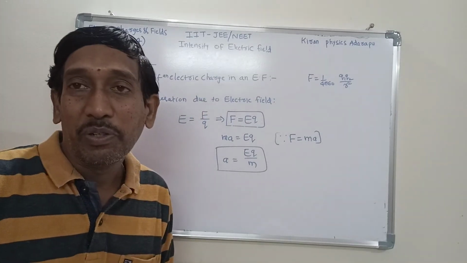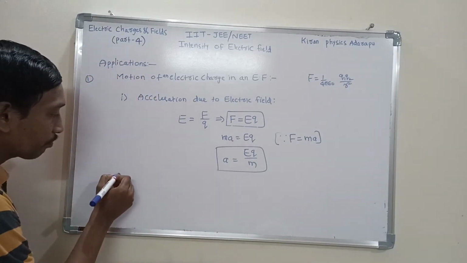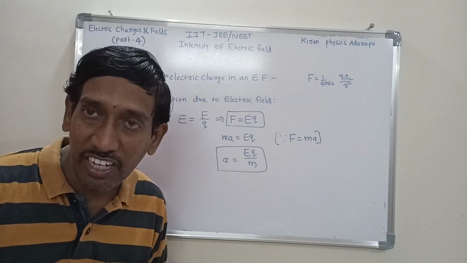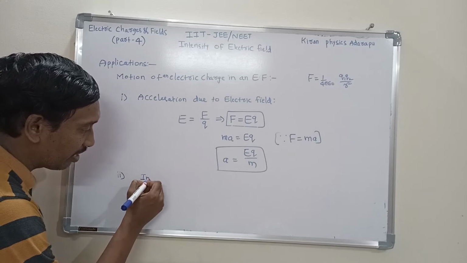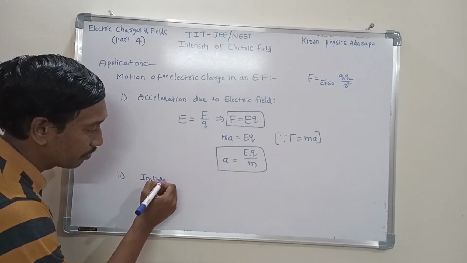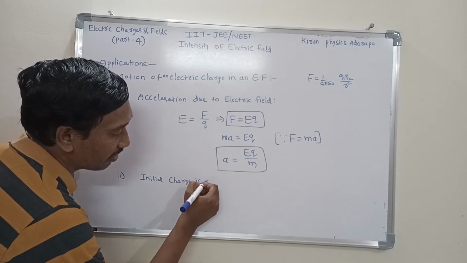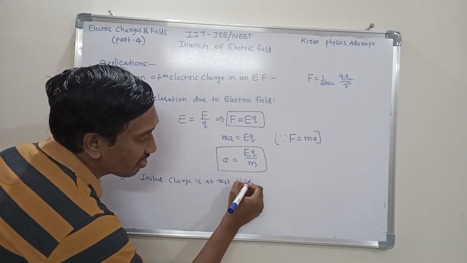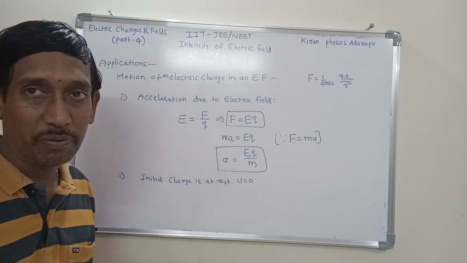Now we are going to discuss velocity. Listen carefully. For example, consider one charge in an electric field, and initially the charge is at rest. At rest means the initial velocity is 0.